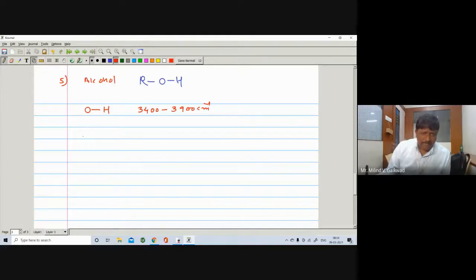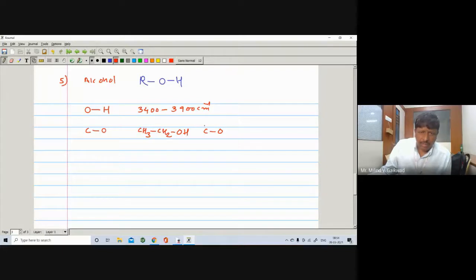At the same time, there is also the presence of one of the important bands, that is the CO stretching. CO stretching means there is a bond between the carbon and oxygen. So this CO may be of a primary alcohol, with CH3, then CH2 and OH. So CO of primary alcohol.